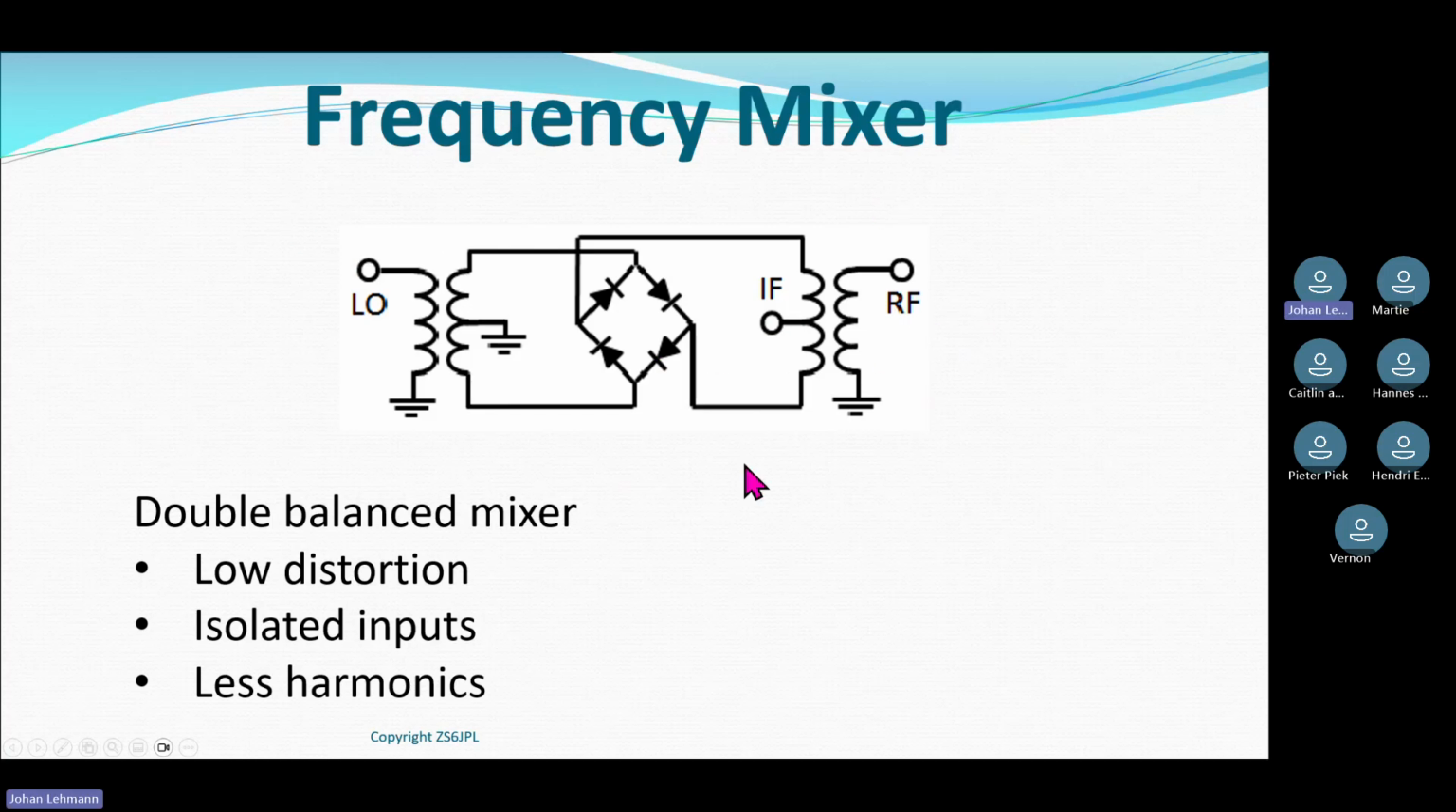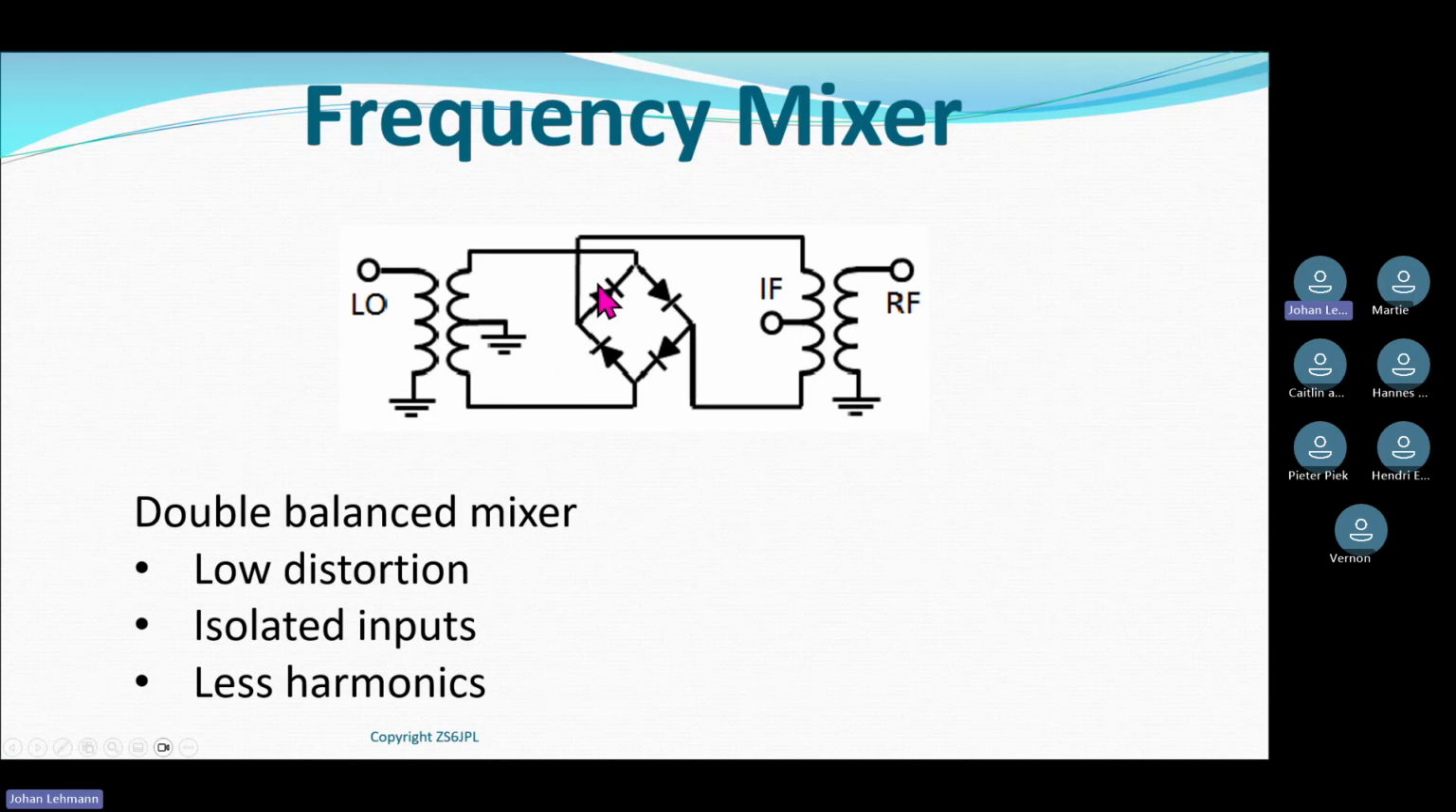This is a very common mixer, the double balance mixer. It gives me low distortion and it isolates the oscillator circuit, because remember, the primary and the secondary of a transformer are not galvanically coupled. So it isolates my oscillator and my antenna from the rest of my circuitry, and has less of an impact on it.